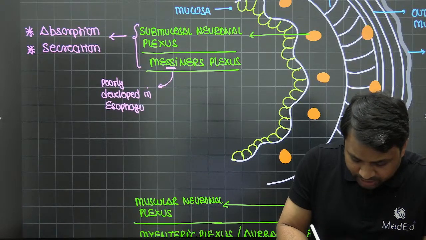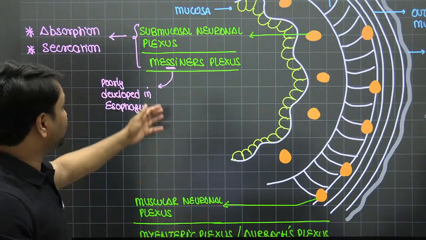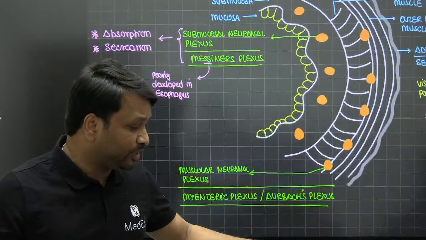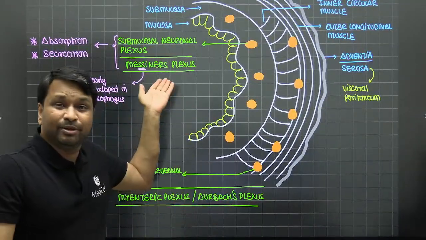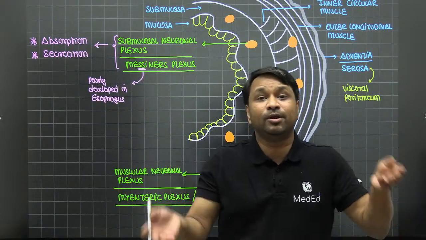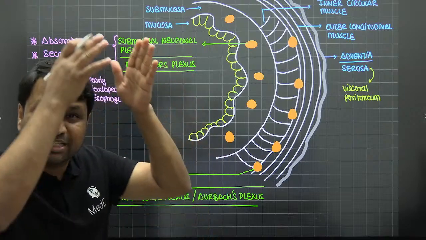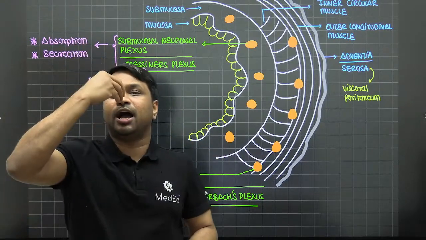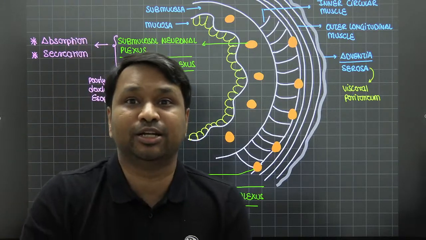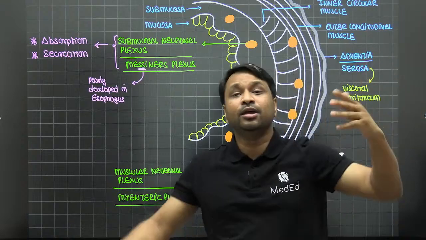Because it is poorly developed in the esophagus, you would never have heard of anything being absorbed or secreted from the esophagus. There is no absorption and no secretion from the esophagus, because the Meissner's plexus is poorly developed; it didn't develop well or get integrated. So obviously it is not capable of absorbing or secreting. It just acts as a mechanical tube: food goes from the mouth to the stomach. The esophagus is only a channel to do that. No absorption, no secretion. There is no Meissner's plexus.